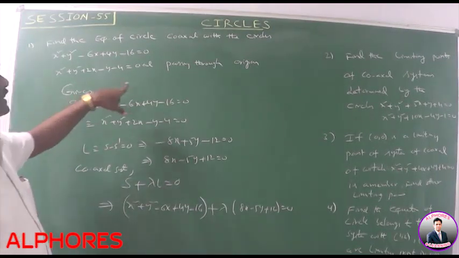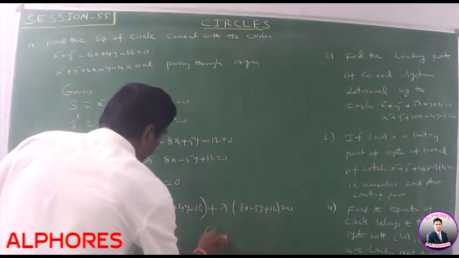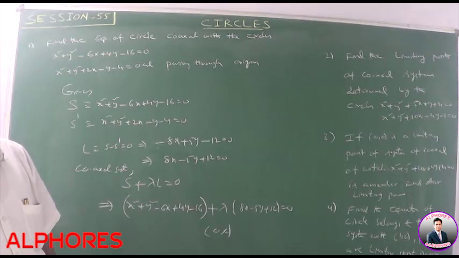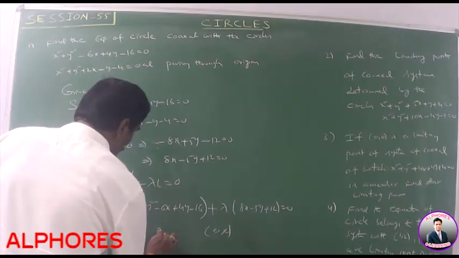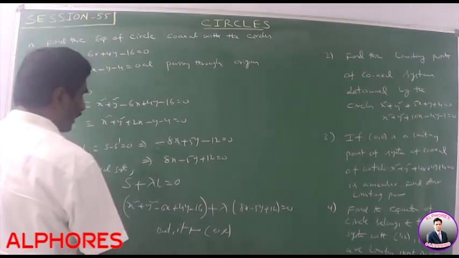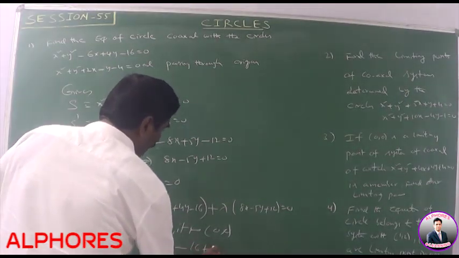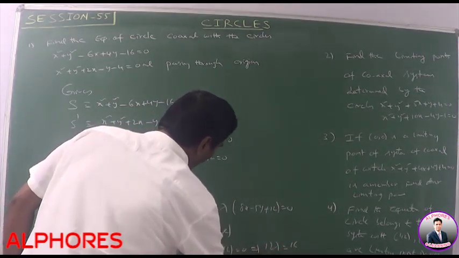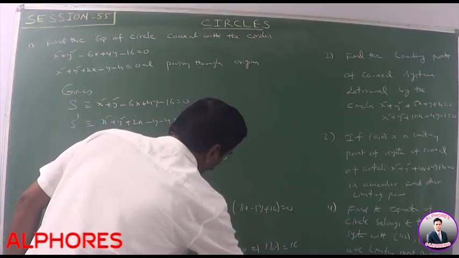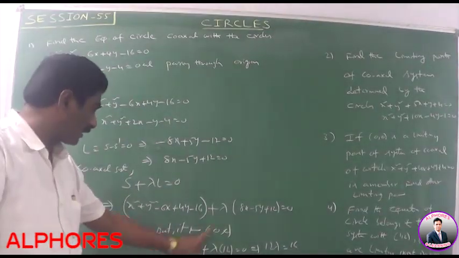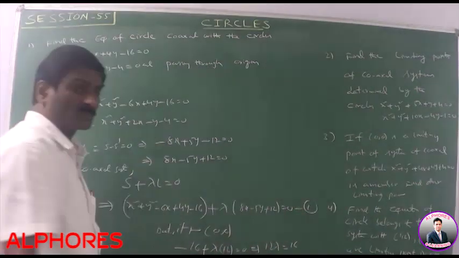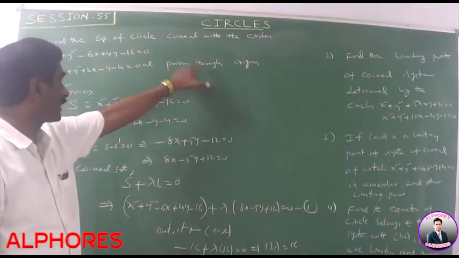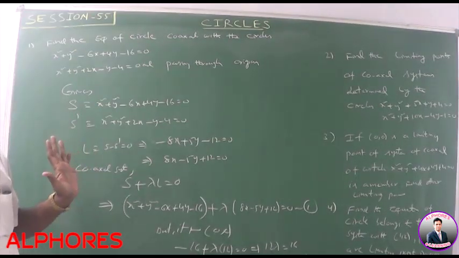But the required circle must pass through origin. That means substitute the point 0, 0 in this equation, we get lambda, and substitute that value in this equation, we get the required circle equation. Since it passes through 0, 0, that means minus 16 plus lambda into 12 is equal to 0. That means 12 lambda is equal to 16. Lambda is equal to 16 by 12, means 4 by 3. Say this equation is equation number 1. Substitute the value of lambda is equal to 4 by 3 in equation 1. We get the required circle that passes through origin and belongs to this family of the coaxial system. Please write.